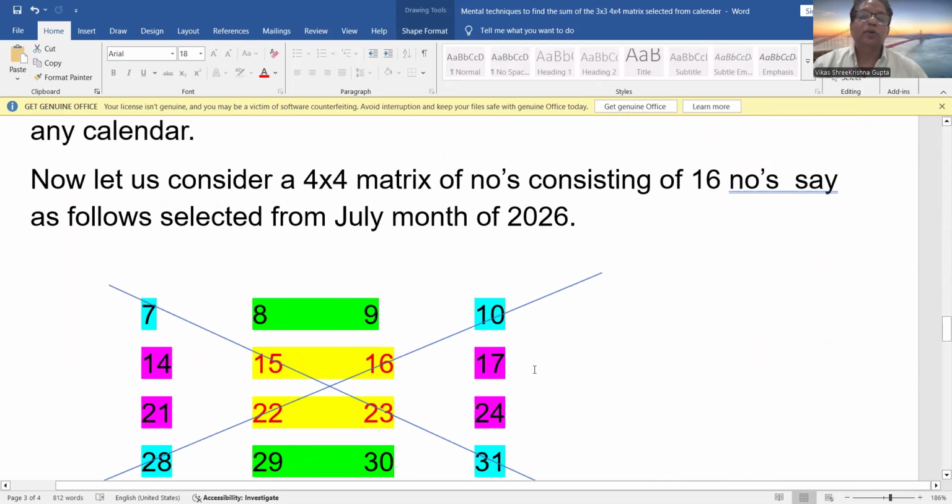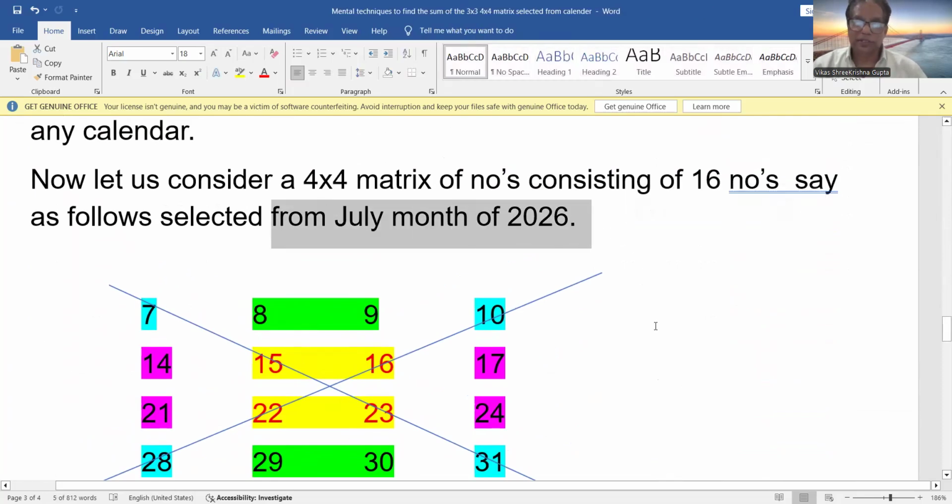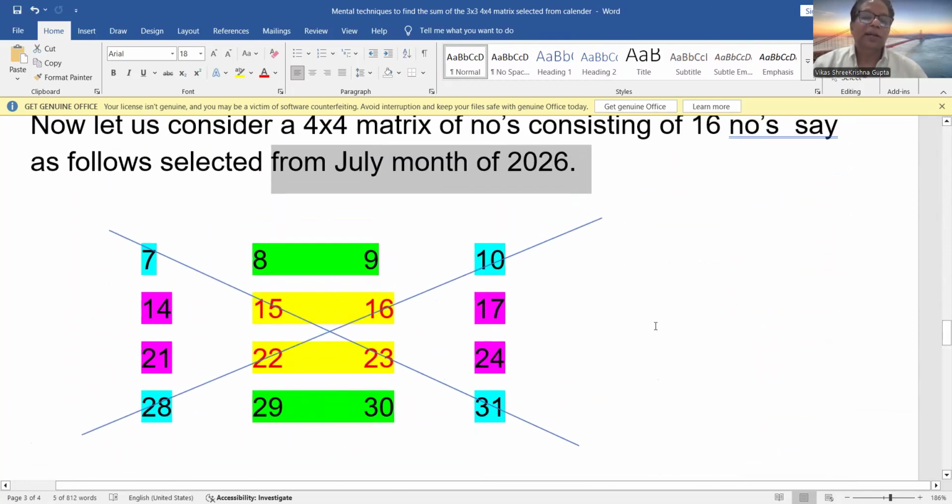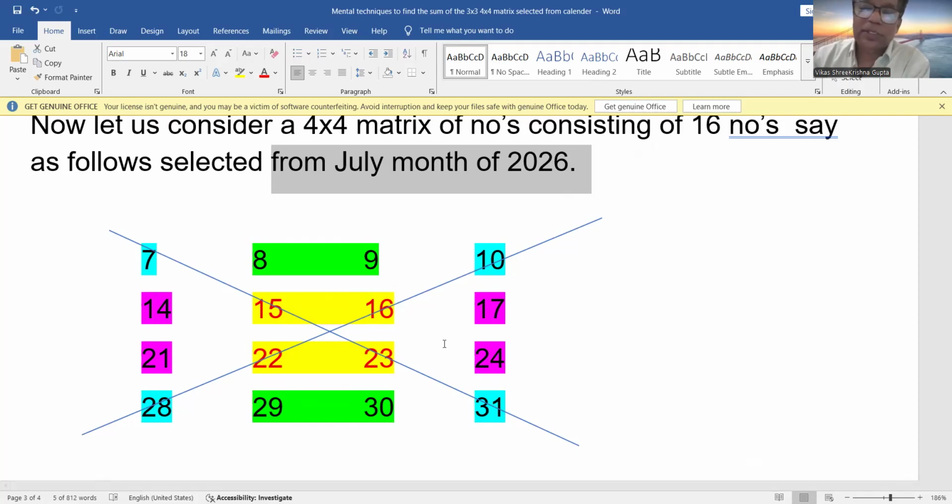Now I have selected these numbers from the July month of 2026, the current year. I have written a matrix selected from that month. It is 7, 8, 9, 10, then 14, 15, 16, 17, and then 21, 22, 23, 24, and the last row is 28, 29, 30, 31. Here it is a 4 by 4, meaning 16 numbers are there in this matrix, and I have shown them in different colors.